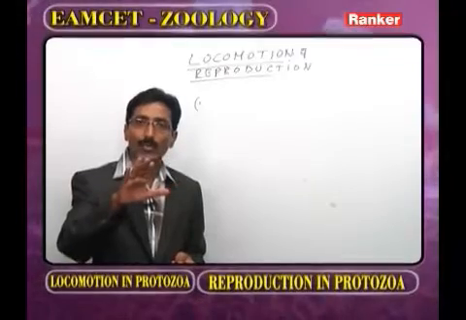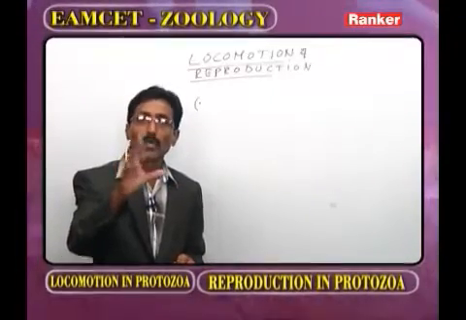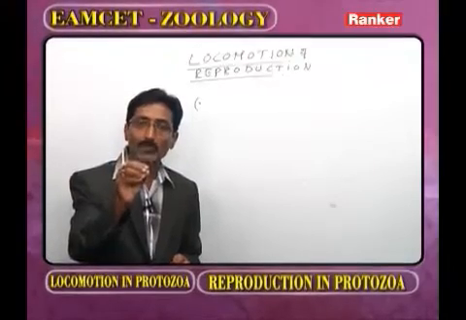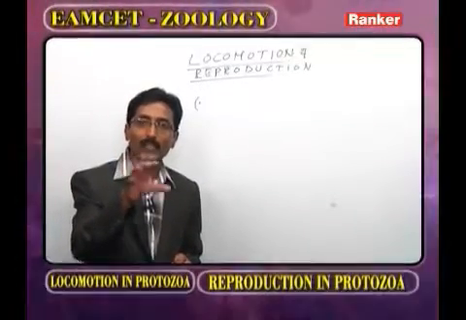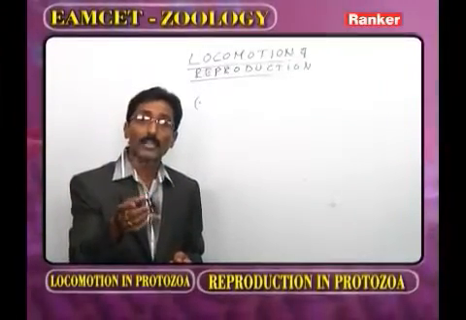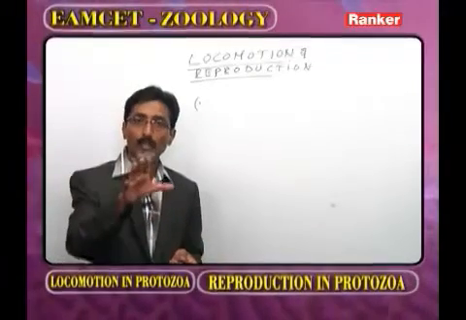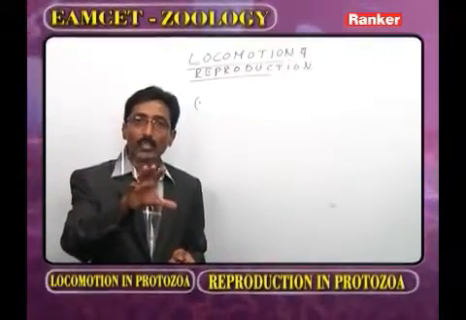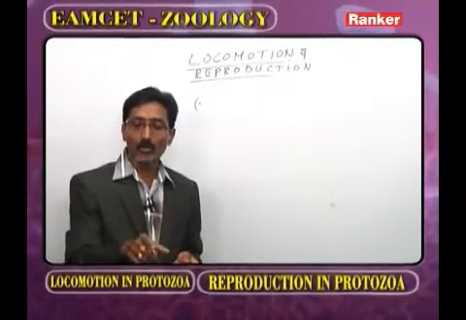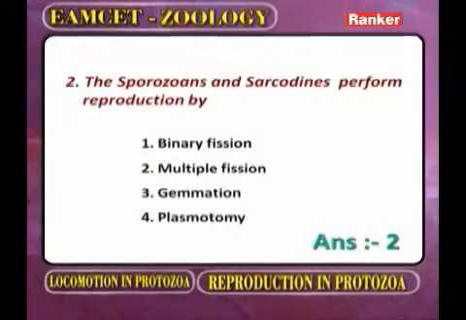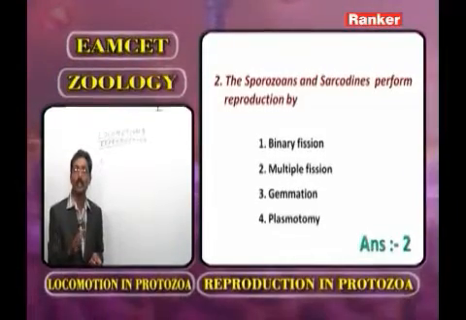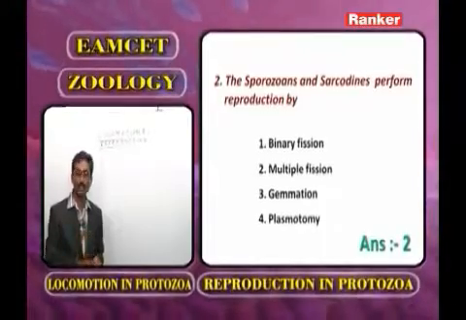Now in the sarcodines, multiple fission is observed. In sporozoans, in the life history of Plasmodium, we discussed the multiple fission. The multiple fission is also called schizogony. During multiple fission, the parent cell is converted into many daughter cells. Now in sporozoans and sarcodines, what type of reproduction? Asexual reproduction is brought about by. What is the correct answer? The multiple fission. It is also called schizogony. Now move to the next question.